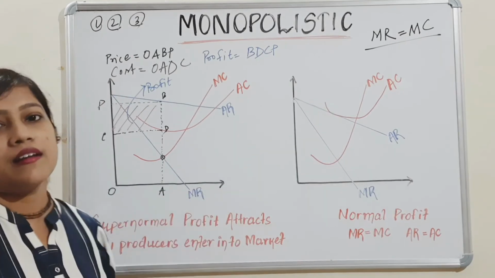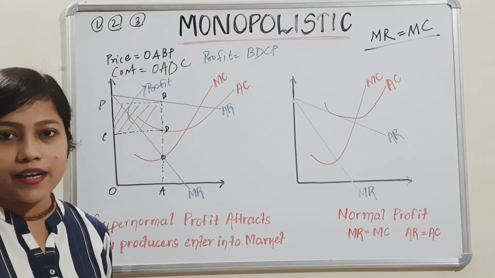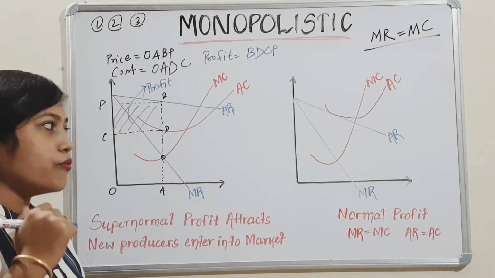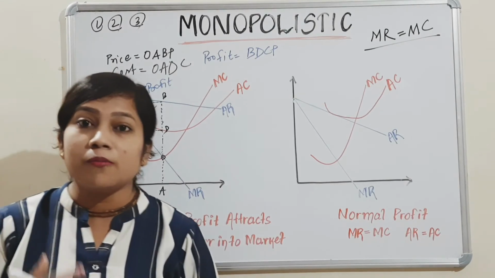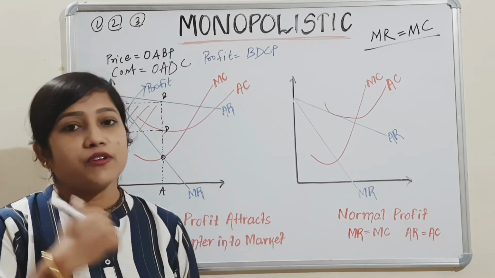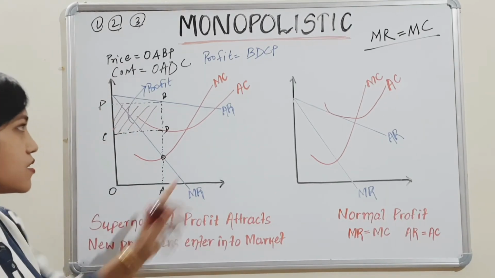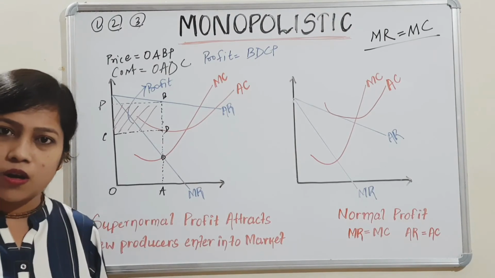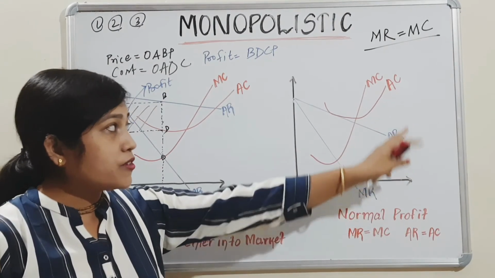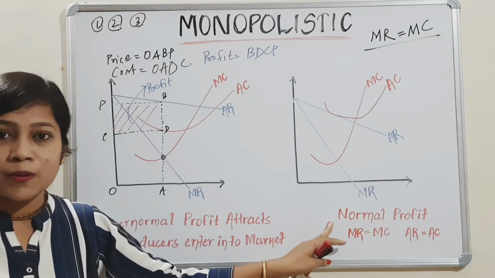That is the point where the firm will get normal profit. So whenever you get a question, normal profit occurs at the point where average revenue is equal to average cost. Otherwise, MR is equal to MC is common for all. But when average revenue is equal to average cost, that will give you normal profit.